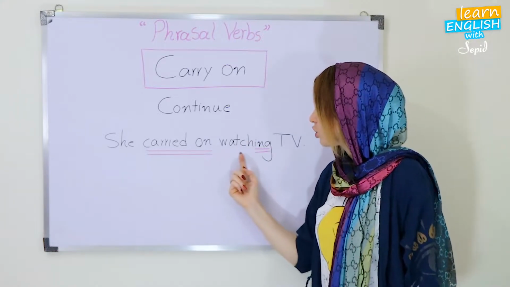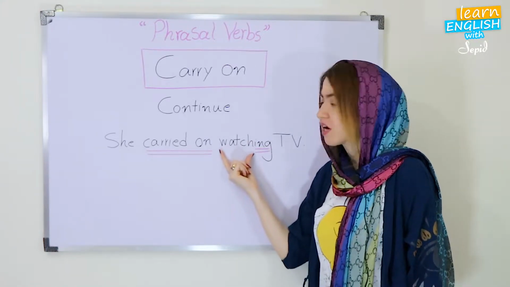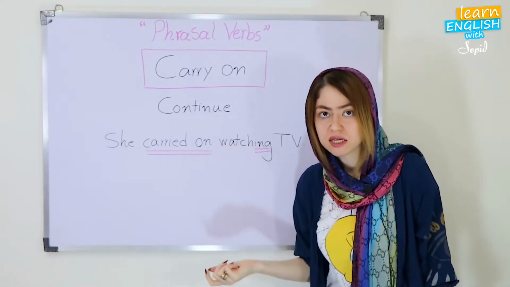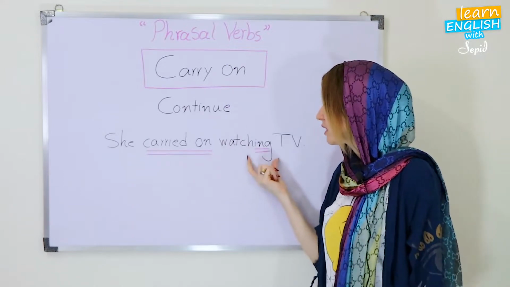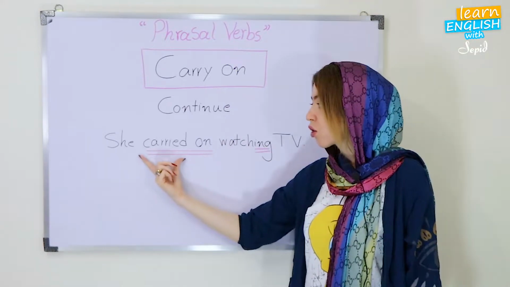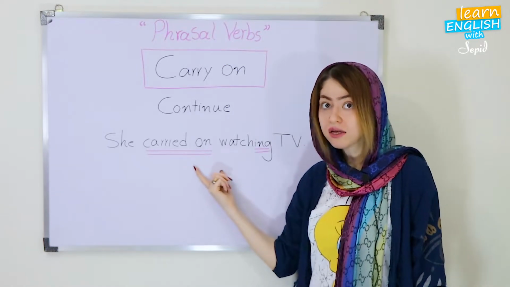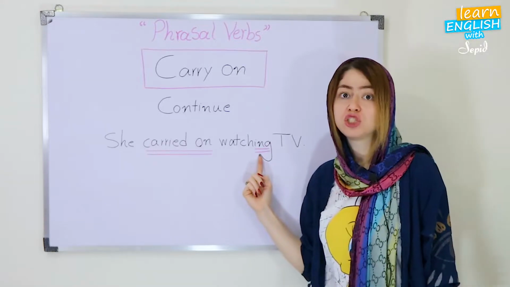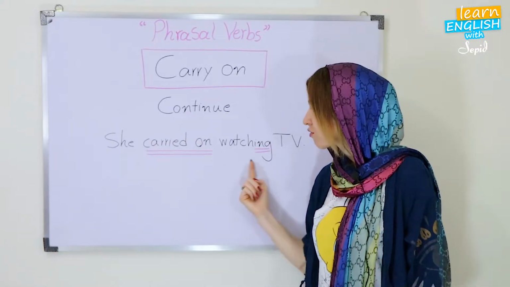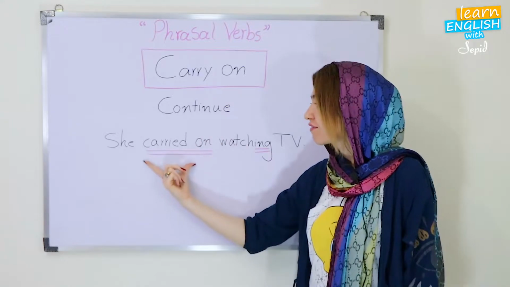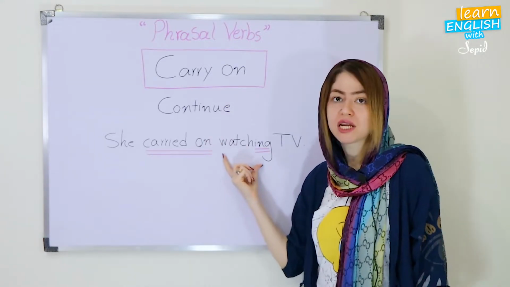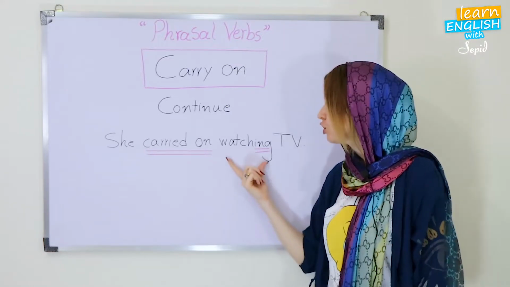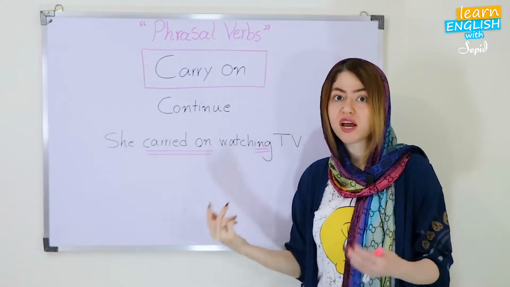Let's see. Watch, okay? Here, there is the verb, okay? We need to put a verb here in order to show the activity. However, because our main verb is carry on, we need to change the form of that into ing form or gerund. Remember that. After carry on, if you want to mention an activity, you need to put an ing, okay, in order to make it seem like a gerund.